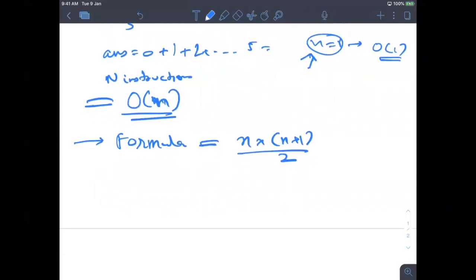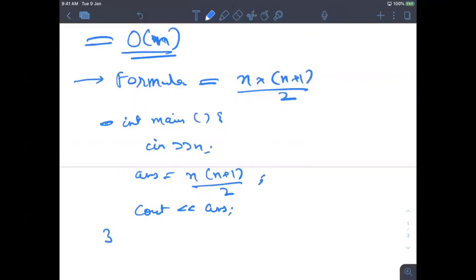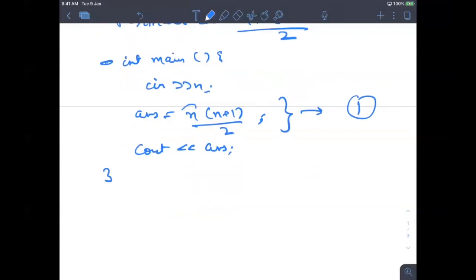So now my code becomes something like this: int main, cin n, and answer is n into n plus 1 by 2, and cout answer. Now here I'm executing only one instruction, right? Basically I'm only doing one calculation, n into n plus 1 by 2. So now this is order of 1.